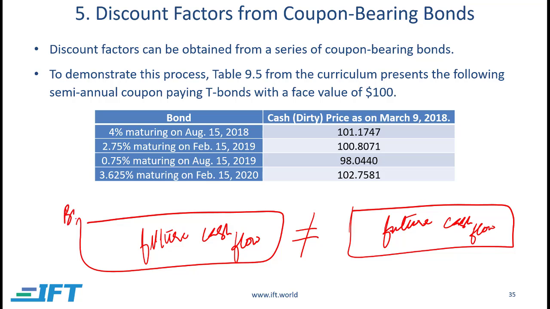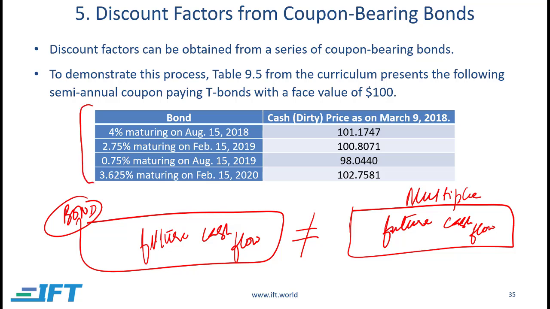We'll take a bond later, and then we will see how we can replicate those cash flows using multiple different bonds. Because it's not necessary that you get exactly two bonds with exactly the same cash flows at any given point in time. So what you have to do for an arbitrage opportunity is use multiple different bonds which are maturing on different dates to actually create that same set of cash flows.